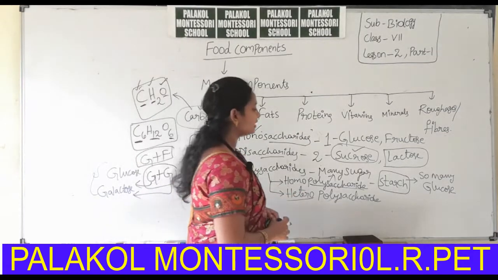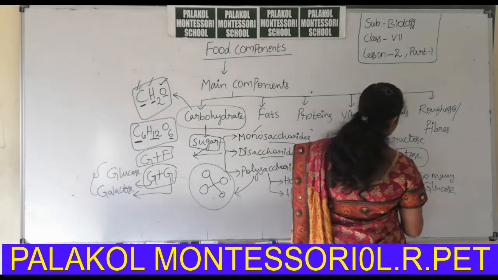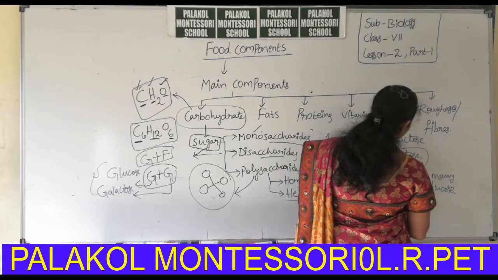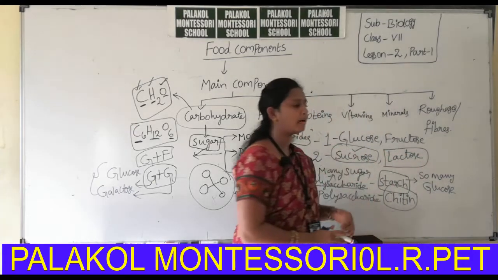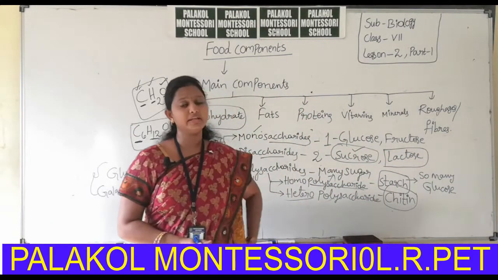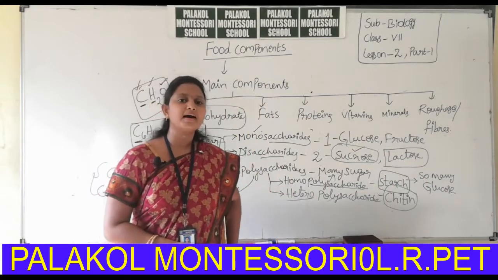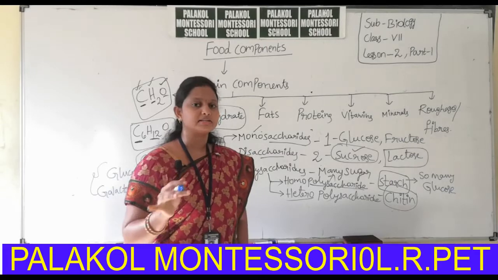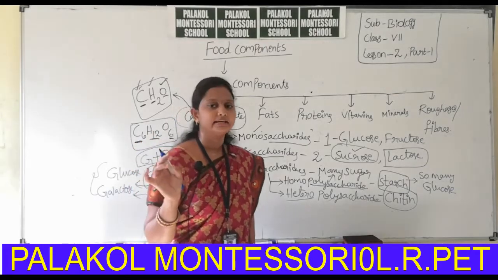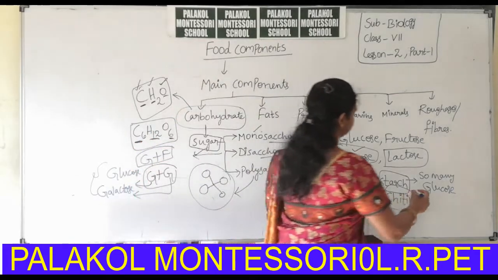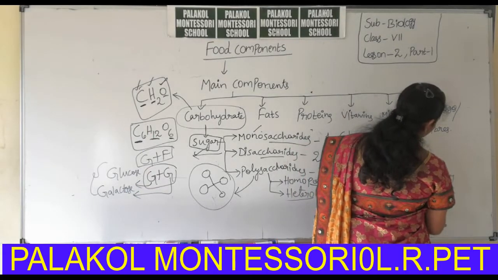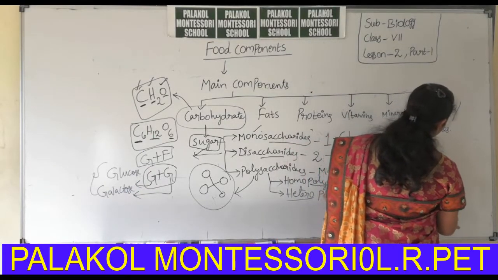So an example for the heteropolysaccharide is chitin. Chitin is a heteropolysaccharide. It is made up of NAM and NAG, different sugars. Okay, NAM and NAG are both different sugar molecules.